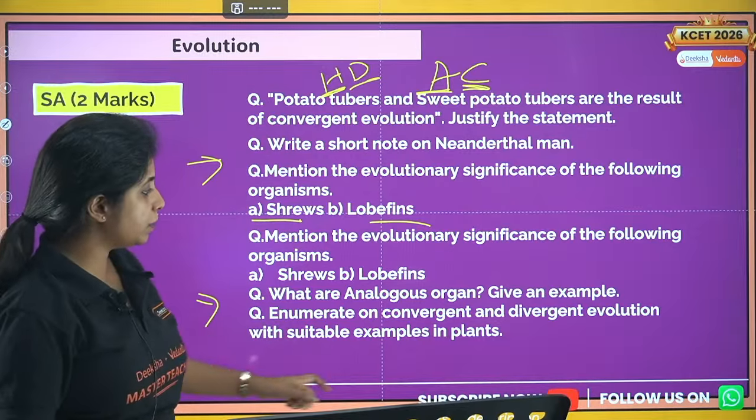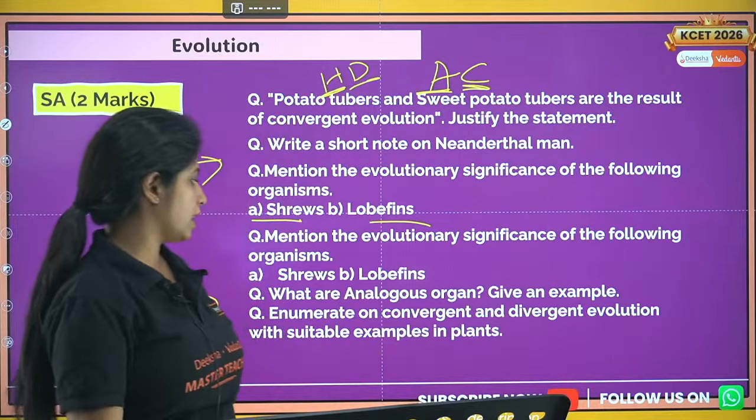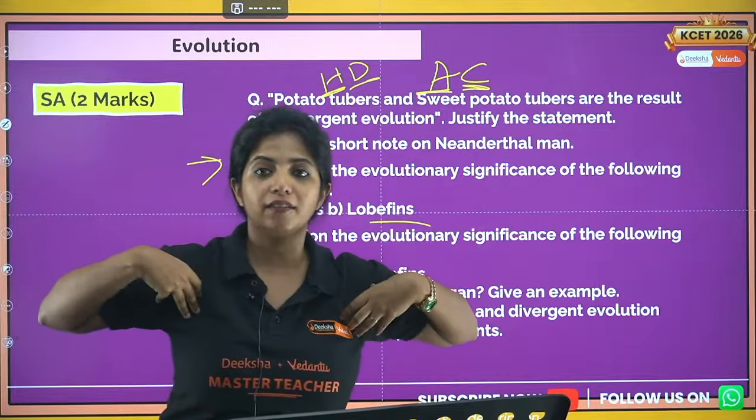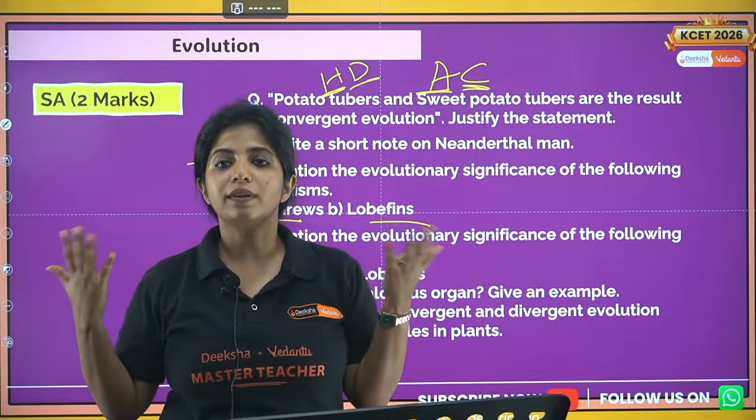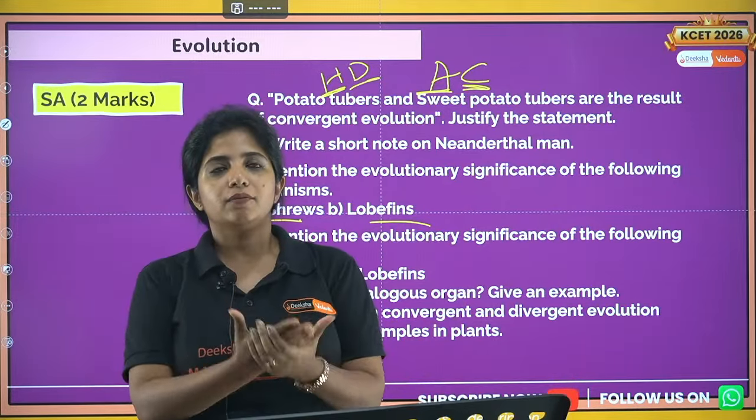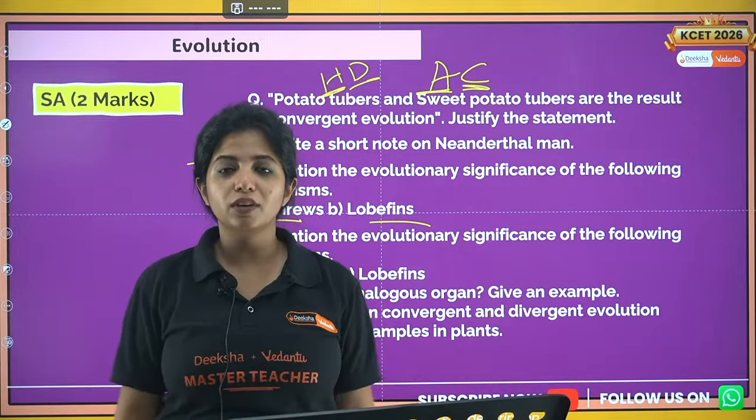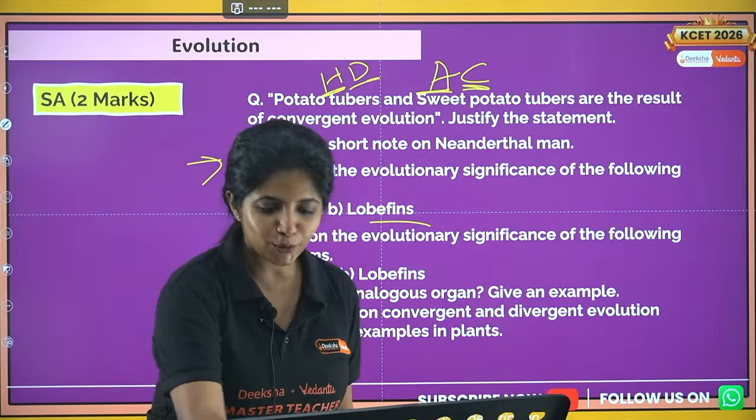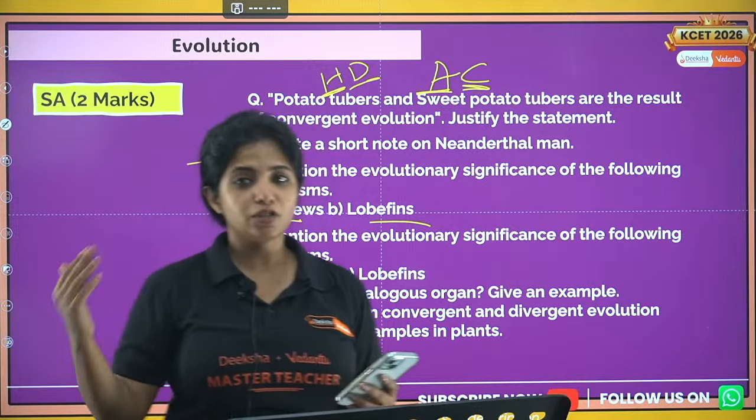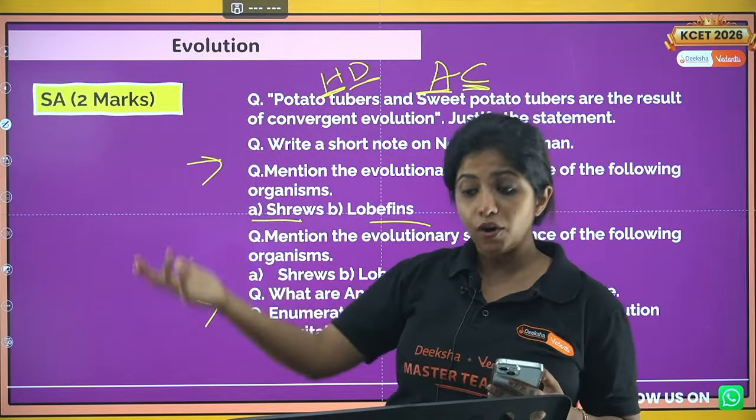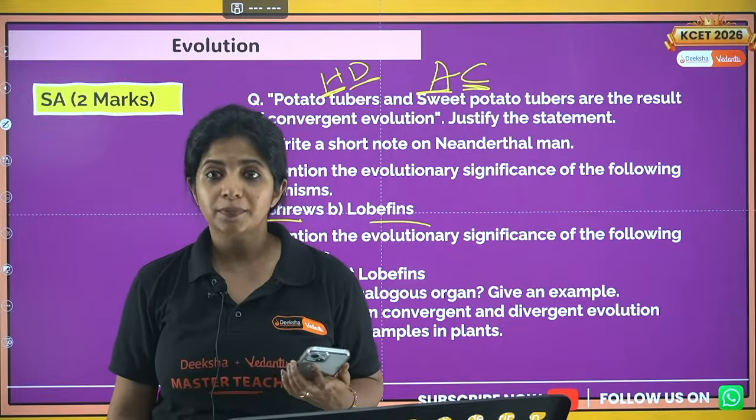Now enumerate on convergent and divergent evolution and give examples. So for divergent evolution, you can give the examples of the forelimbs of human beings, whales, and bat. Bat used for flying, whales used for swimming, and we use for eating. So you can give examples of divergent evolution with the help of that, and for convergent, you can give the example of butterfly and bird.